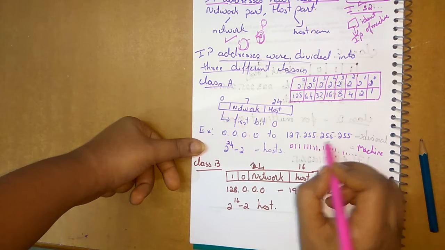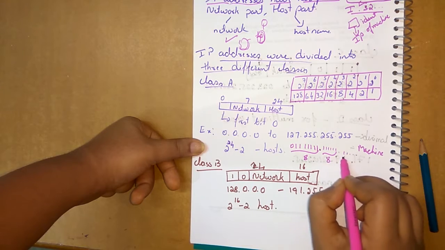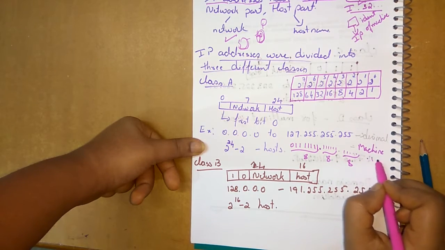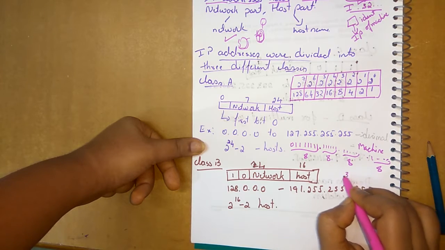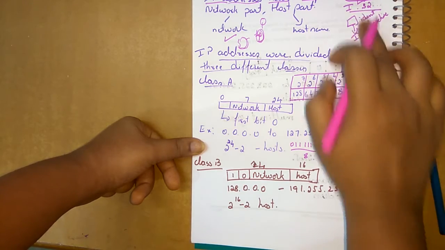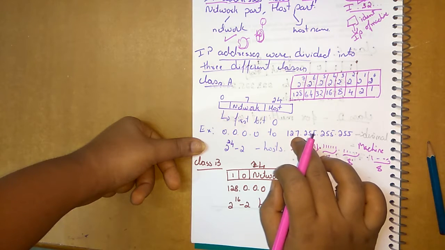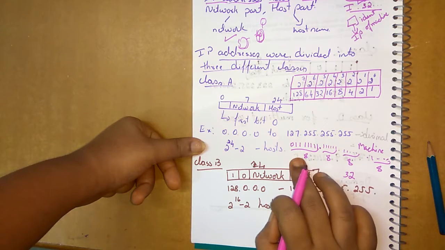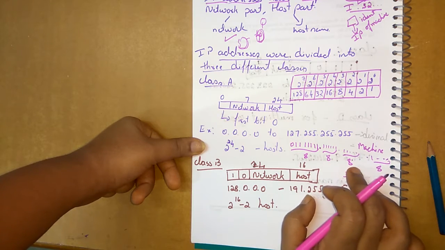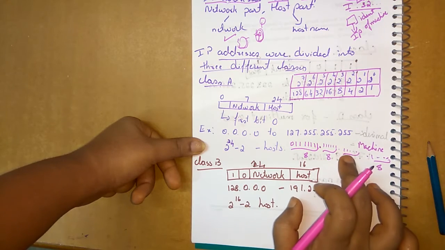So this is 8 bits, 8 bits, 8 bits, and 8 bits. So how much is the total? It is 32. The IP address is thus identified as 32 bits. For human understanding we use decimal numbers, and the machine works bitwise. Like this, it will be identified in a machine.